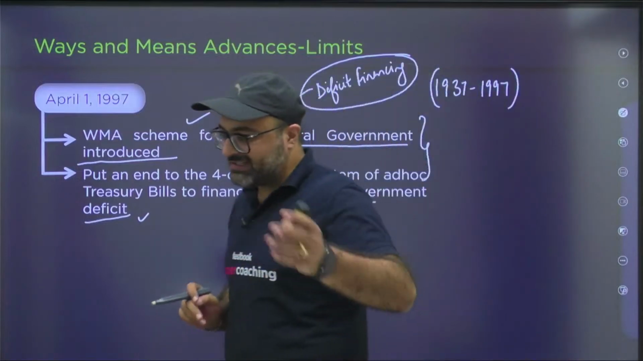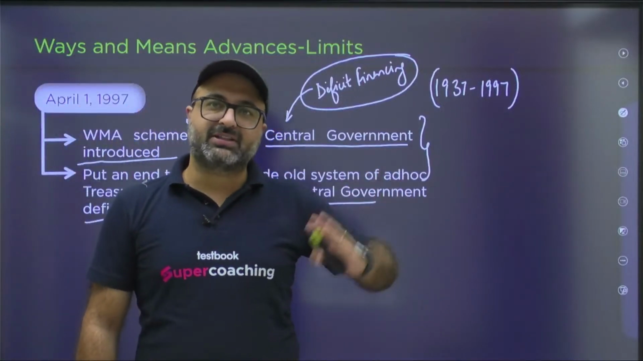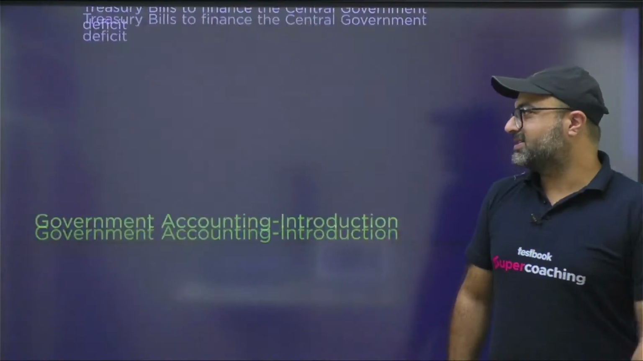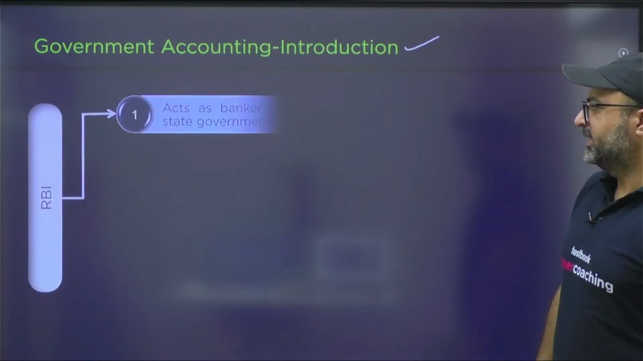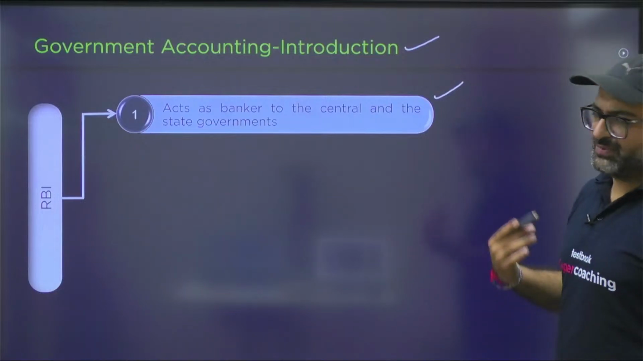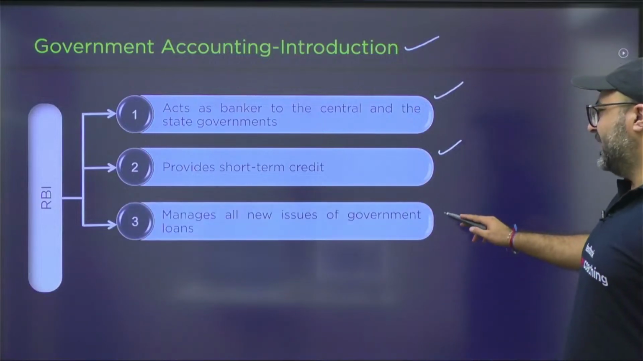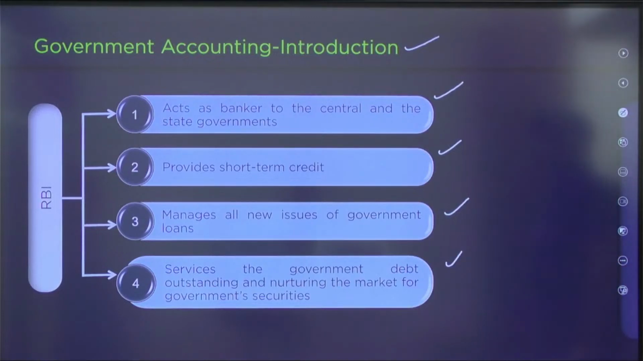The next point is, if on one side we are talking about the RBI function where RBI provides loans to the government, then on the other side we should also understand the accounts which RBI holds on behalf of the government. So let's get started. Government accounting: as per the RBI Act, it is the bank to the central government as well as the state governments. Secondly, it provides short-term credit to the government. Third, it manages all the new issues of government loans, services the government debt outstanding, and nurtures the market for government securities.